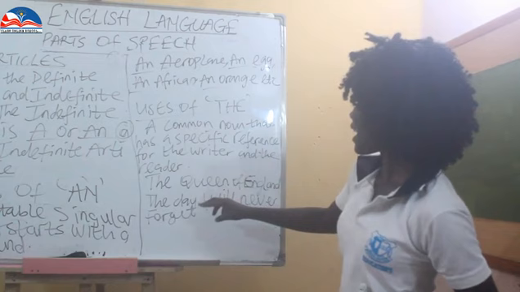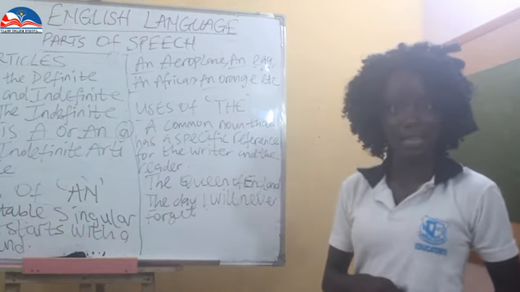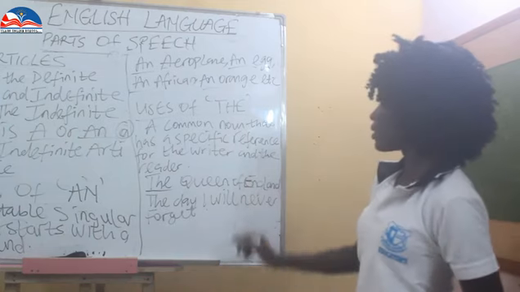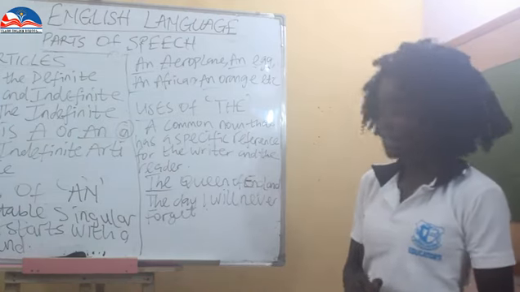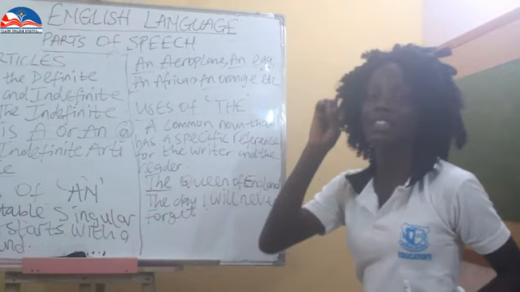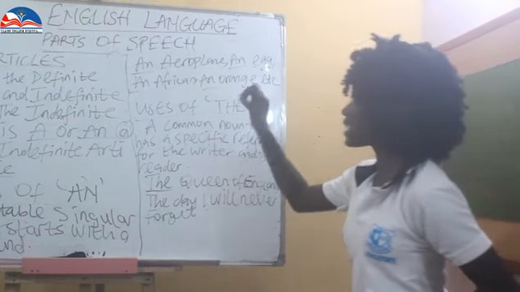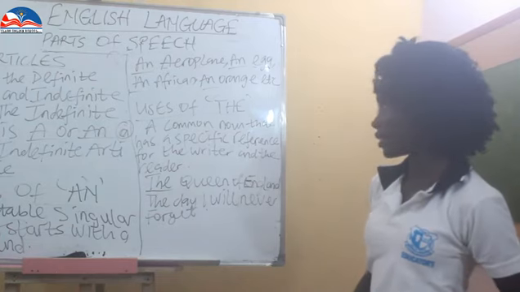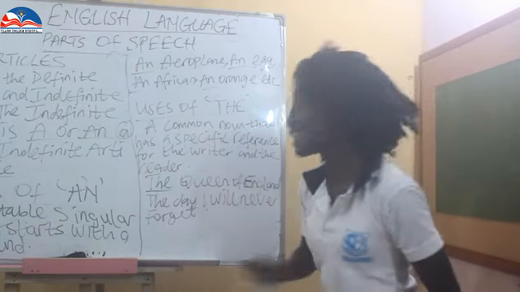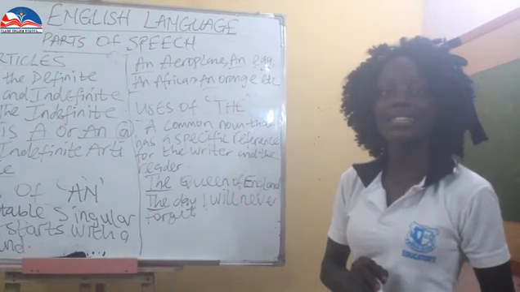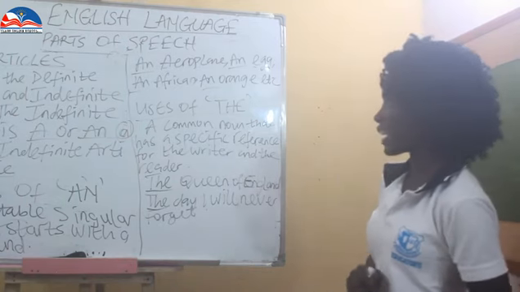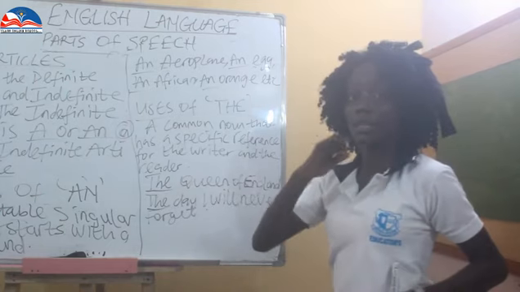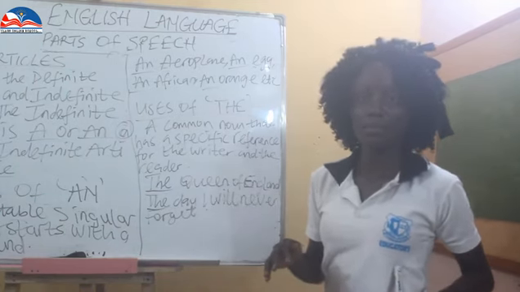So now, we have the Queen of England. It is specific now. The person is talking about what? The Queen of England. Either the writer now is talking about what? The Queen of England. So now, the day I will never forget. It is specific. So now, "the" is used for specific things.